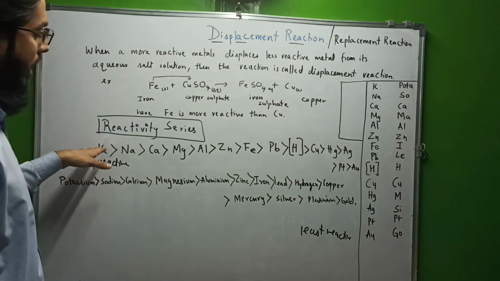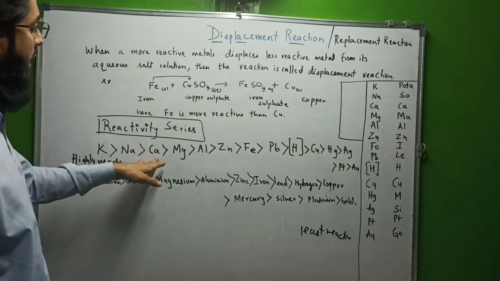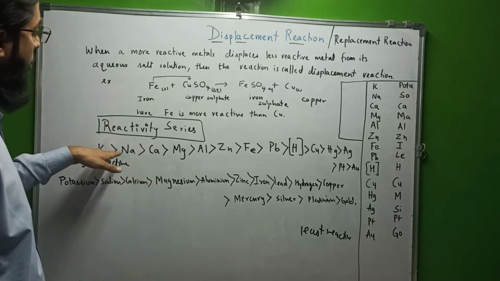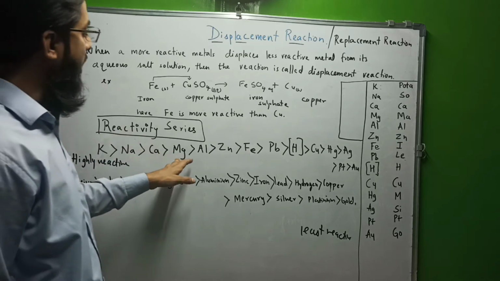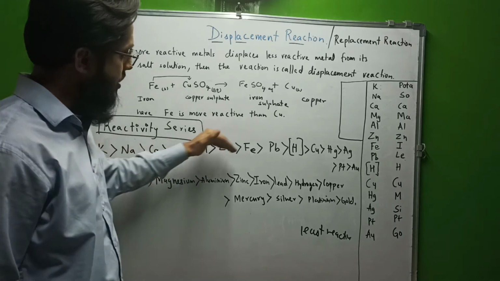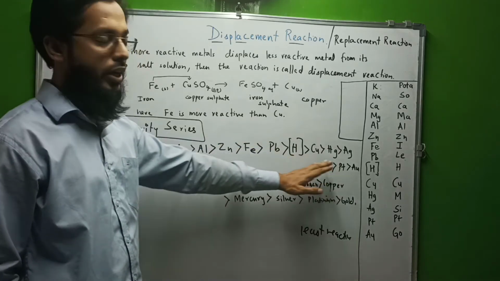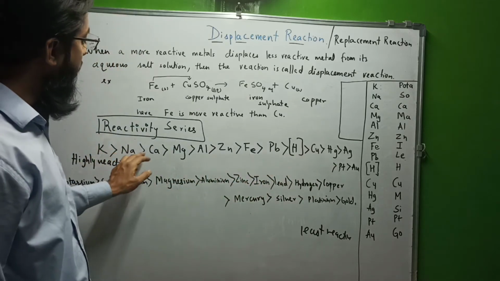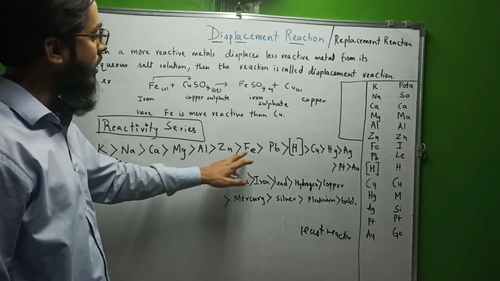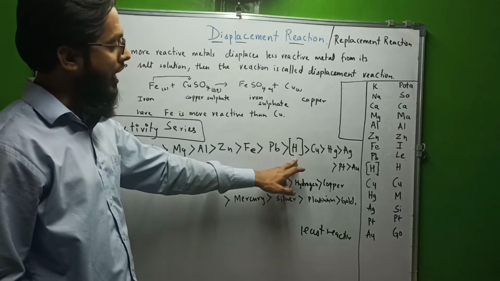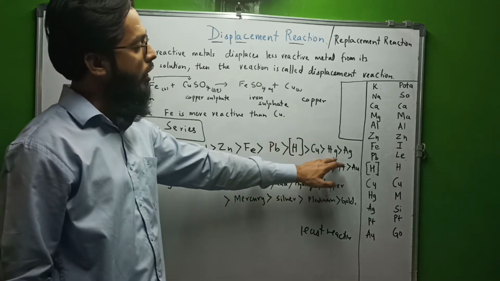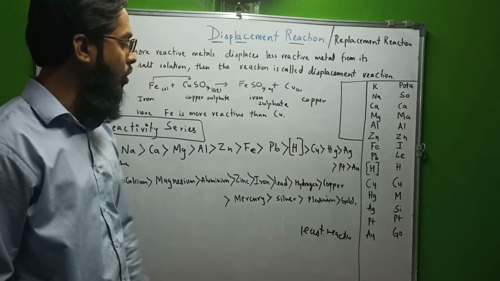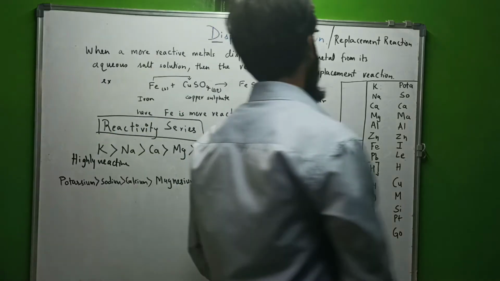Highly reactive is potassium, then sodium, then calcium, then magnesium. While going down the series, gold will be the least reactive. So potassium, sodium, calcium, magnesium, aluminum, zinc, iron, lead, hydrogen. I have kept it in a bracket because hydrogen is a non-metal. Copper, mercury, silver, platinum, and gold. So here we have a reactivity series.